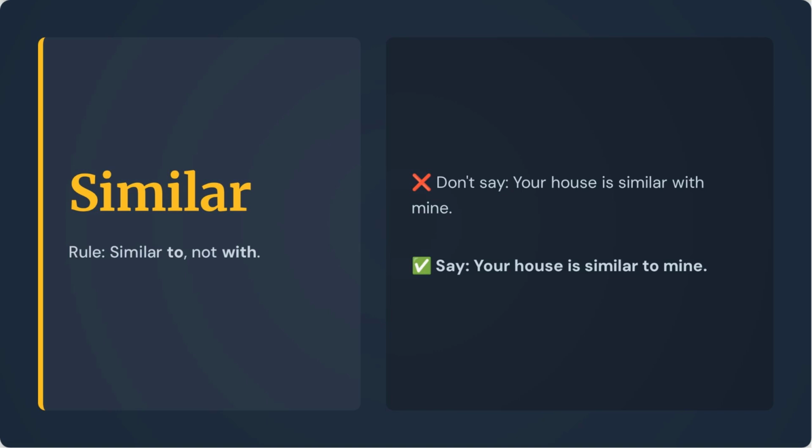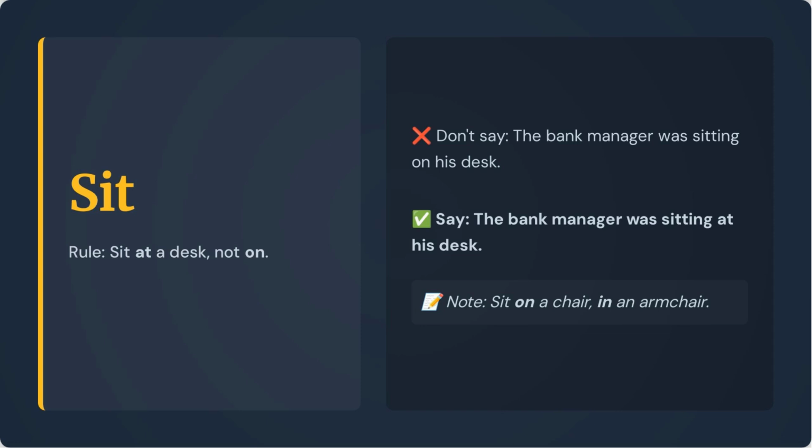When describing something as similar, use the preposition to and not with. Correctly say, your house is similar to mine. For the verb sit, you can say sit at, on, or in. If you're talking about a desk, say at. The bank manager was sitting at his desk. For a chair, say on, and for an armchair, say in.